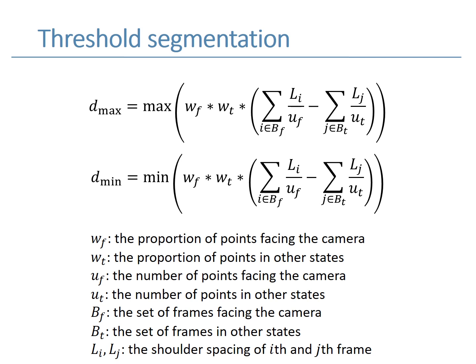In the Dmax equation, Wf is the proportion of points facing the camera in the motion curve, Wt is the proportion of other states points, Uf and Ut are the numbers of points facing the camera and points in other states. Bf and Bt are the sets of frames, in which the human body is facing the camera or in other states. Li and Lj are the values of shoulder spacing. The value Dmin is calculated in the same way.